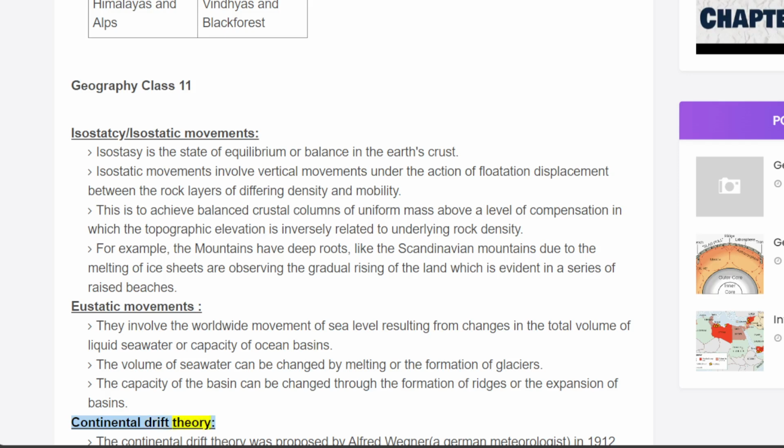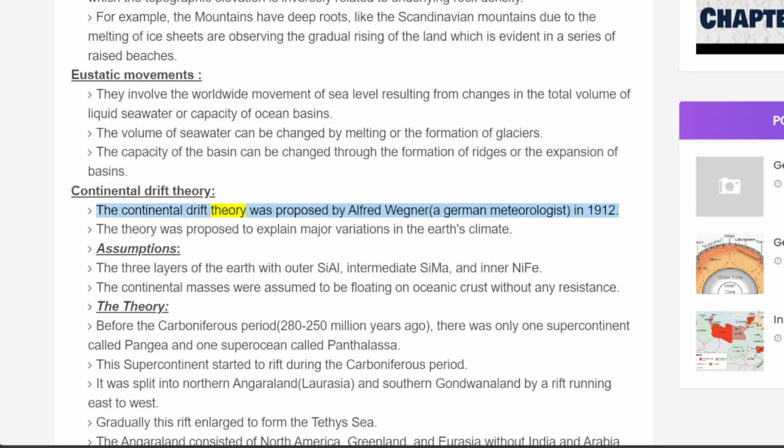Continental drift theory. The continental drift theory was proposed by Alfred Wegener, a German meteorologist, in 1912. The theory was proposed to explain major variations in the Earth's climate. Assumptions: the three layers of the Earth are the outer Sial, intermediate Sima, and inner Nife. The continental masses were assumed to be floating on oceanic crust without any resistance.